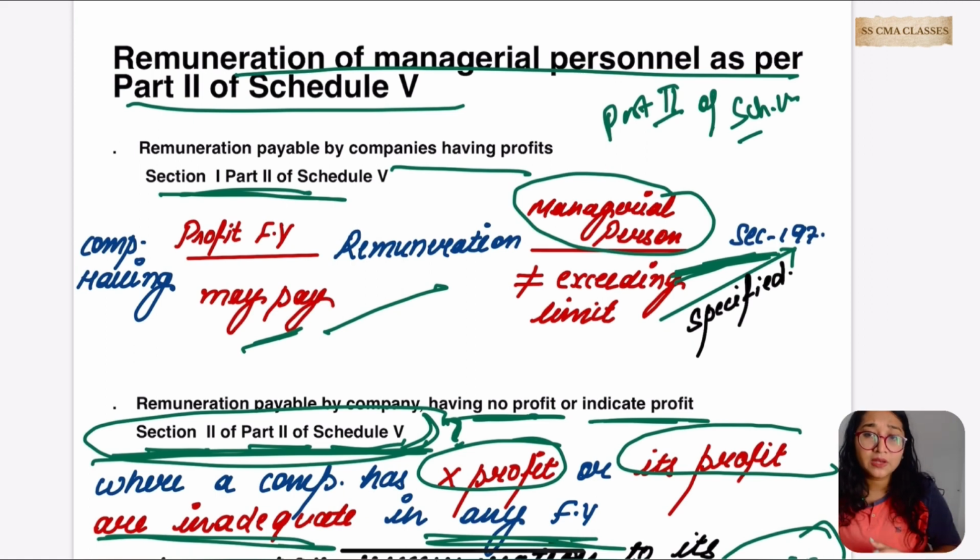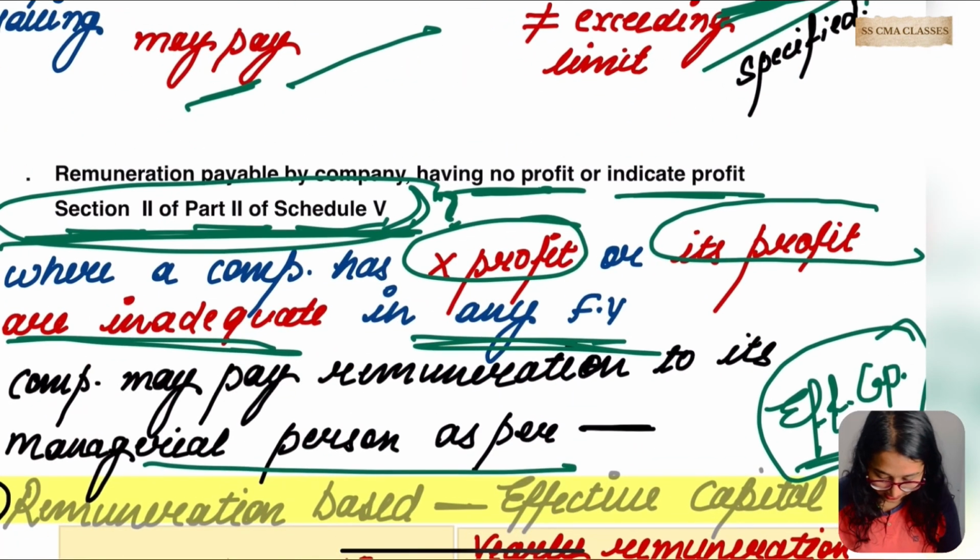Do you remember the limits? 11%, right? 5, 10%, again 1 and 3%. 11% was given to the directors and manager, again 5 and 10 was given depending on whether they were there or not, then again 1 and 3. Remember the criteria which was mentioned? This part was clear. And if the limit exceeds, a special resolution is to be taken and prior permission is to be obtained. Do you remember everything?